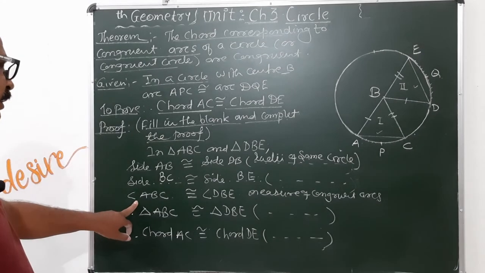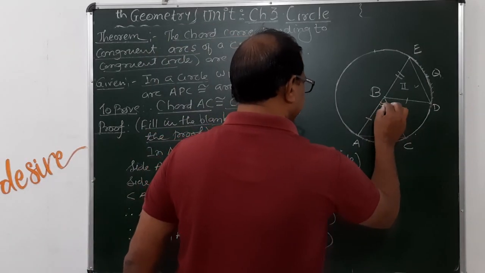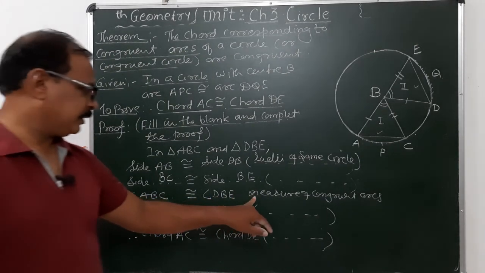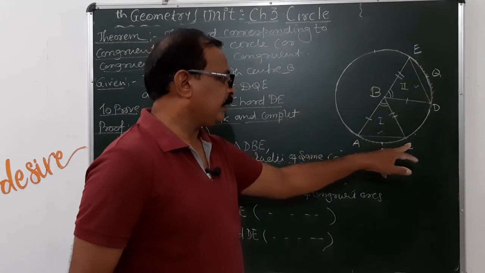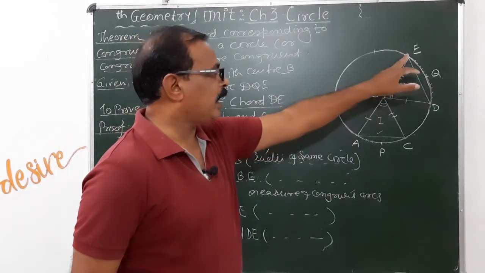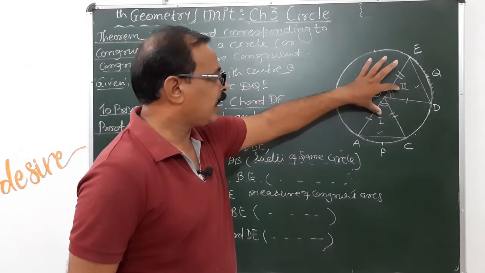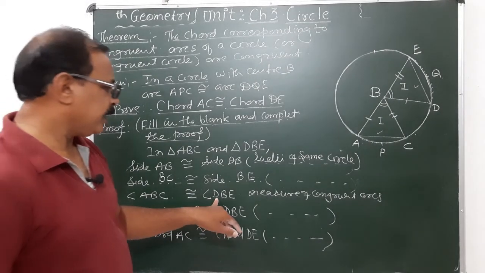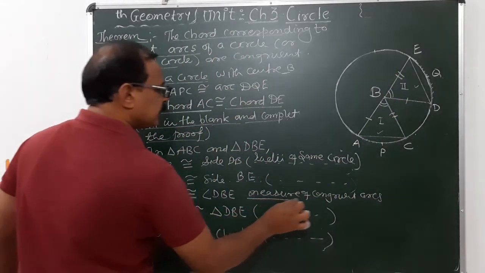Now angle ABC congruent to angle DBE. Why are these angles congruent? It is given here. The reason is measure of congruent arc. And we know that if the measures are equal, then the arcs are congruent. Conversely, if the arcs are congruent, then their measures are equal, meaning their central angles are equal. And so that is given here. Angle ABC and angle DBE are the central angles of each arc. And therefore this reason is given to you.